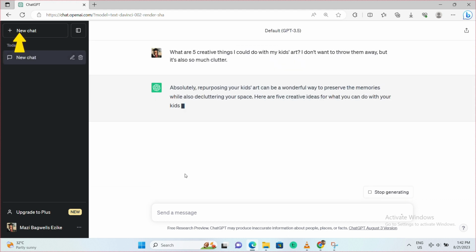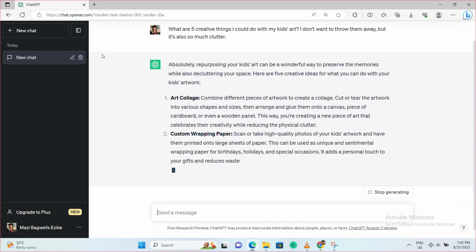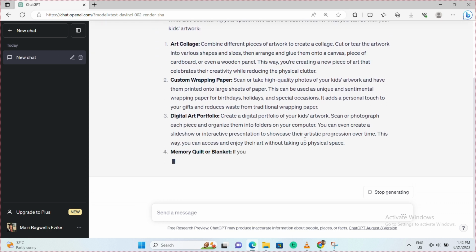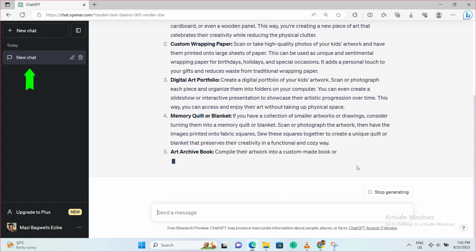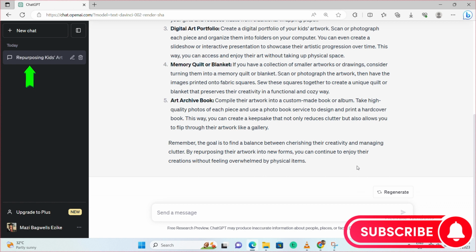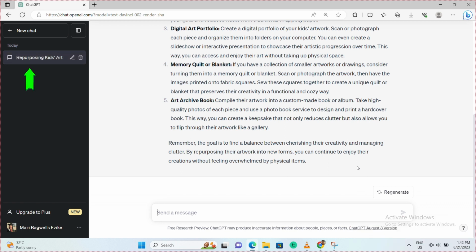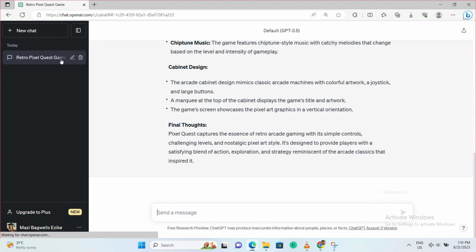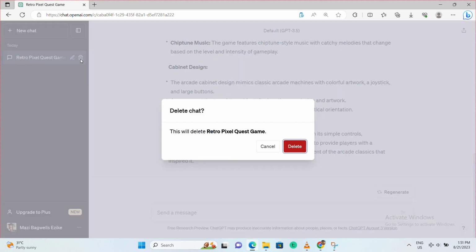Now, another important feature to take note of is the chat history. The left sidebar also keeps your previous conversations, making it accessible in case you need to go back to one. Although, there is this option for turning off chat history. So here, you can edit the title of each chat, share your chat history with others, or you can as well delete it.